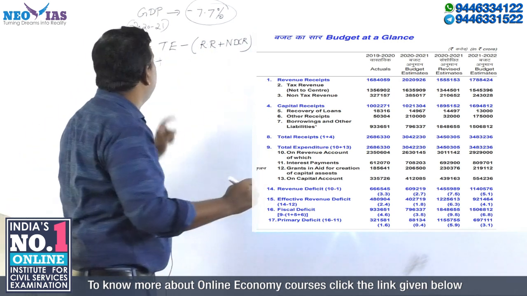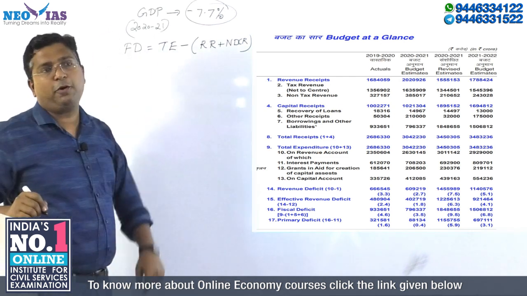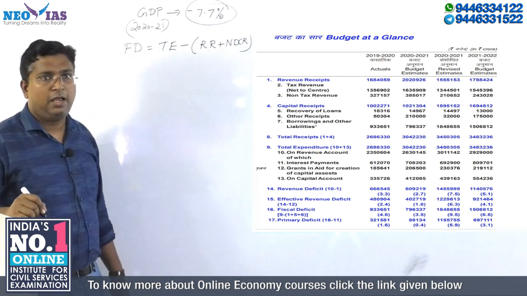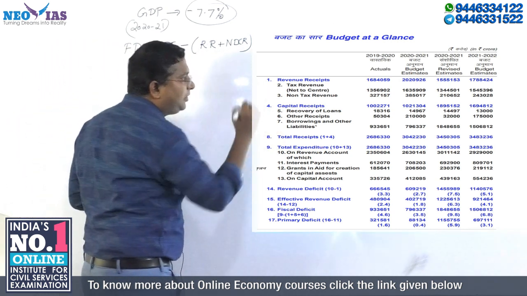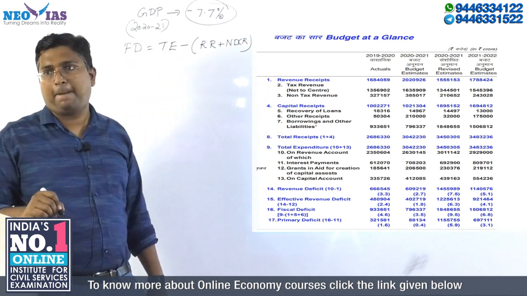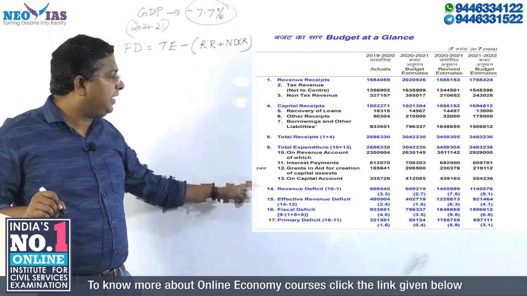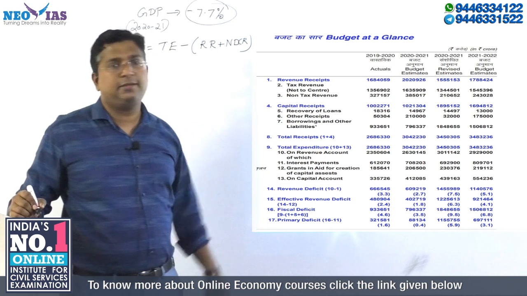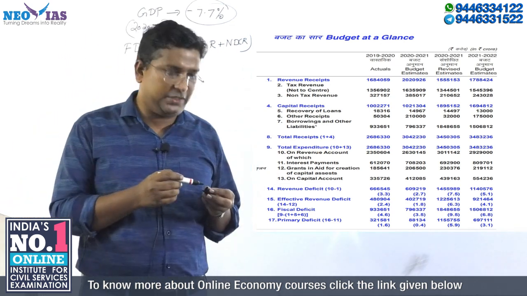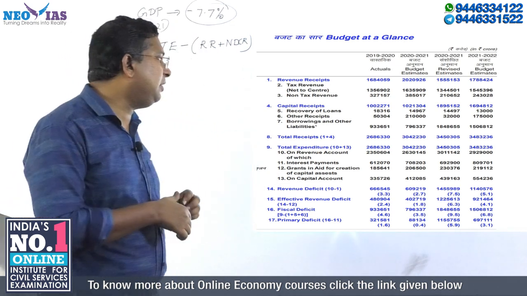This is the formula for fiscal deficit, and what we will be getting is 7. That is the fiscal deficit, or this borrowing and other liabilities is the fiscal deficit.